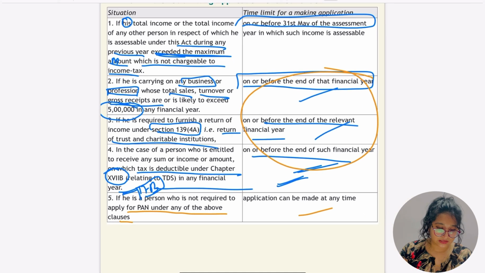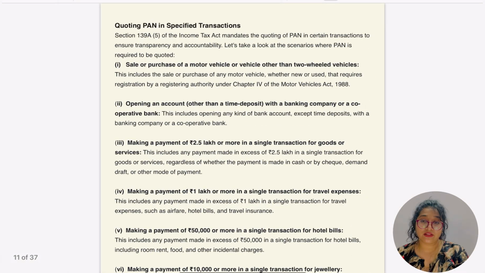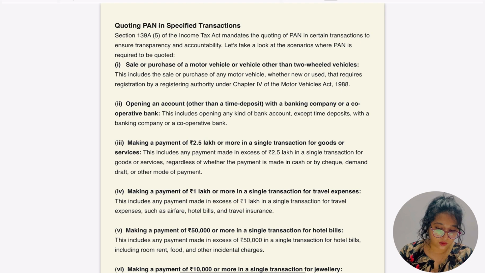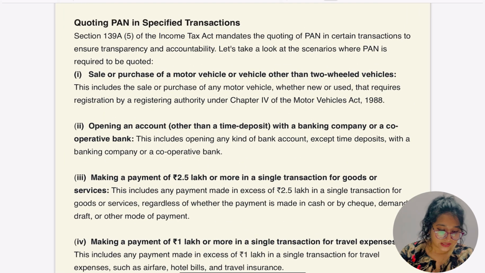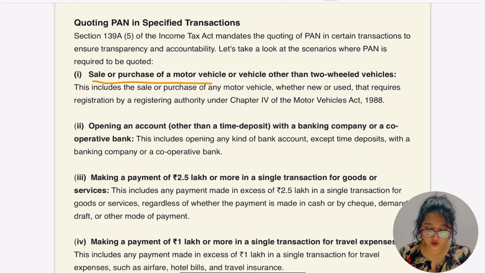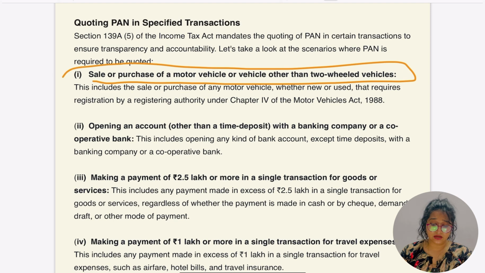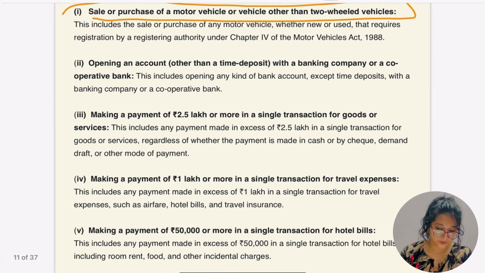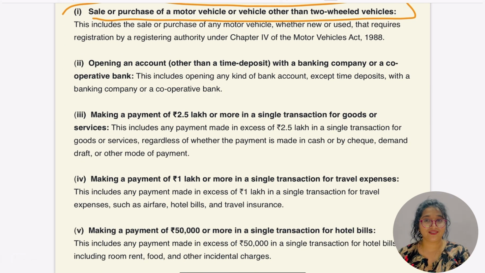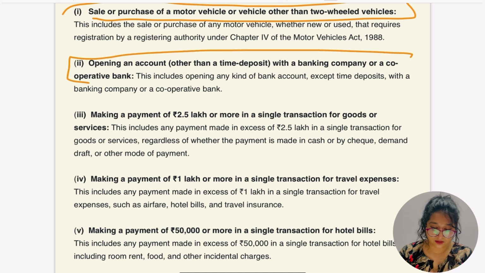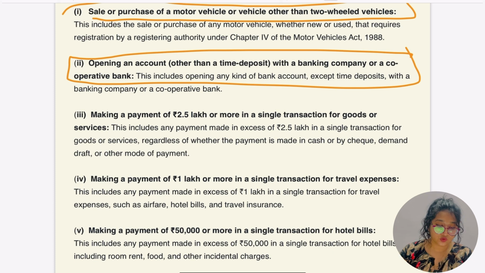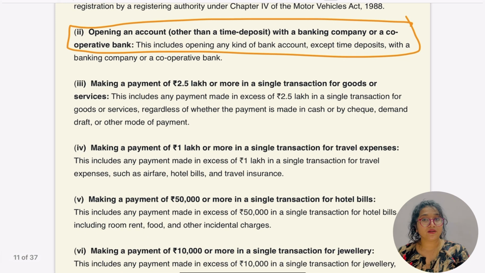Okay, let's go for some of the PAN quoting in some specified transactions. I'm not going in depth here. Sale or purchase of a motor vehicle other than a two-wheeled vehicle, which means four-wheeler or even three-wheeler, auto. Opening an account other than a time deposit with a bank, banking company or cooperative bank. So for opening an account, we definitely have to quote the PAN number.